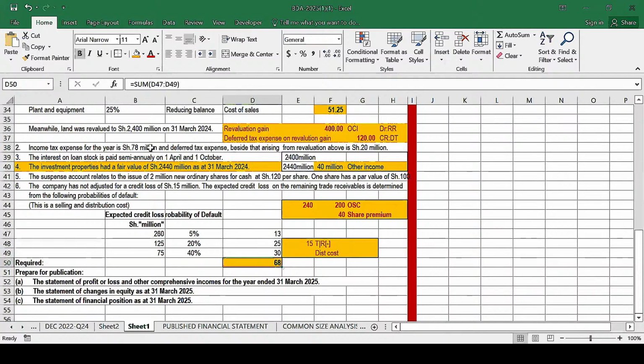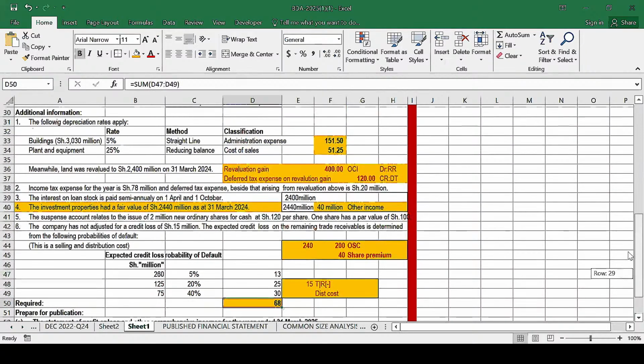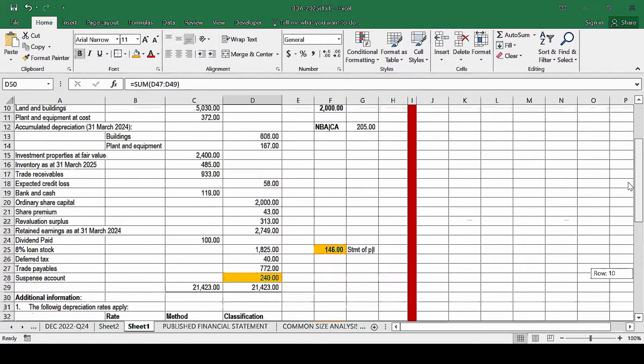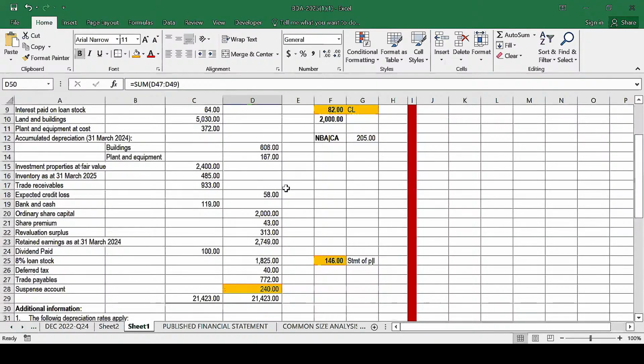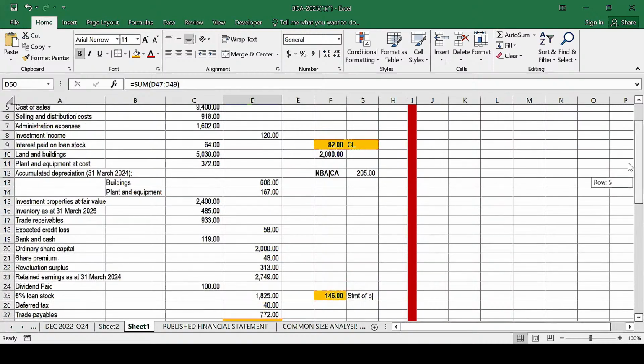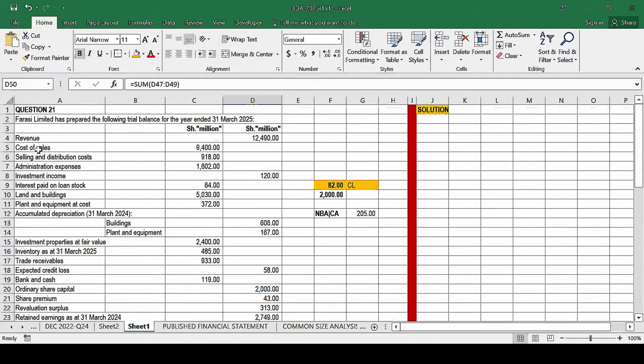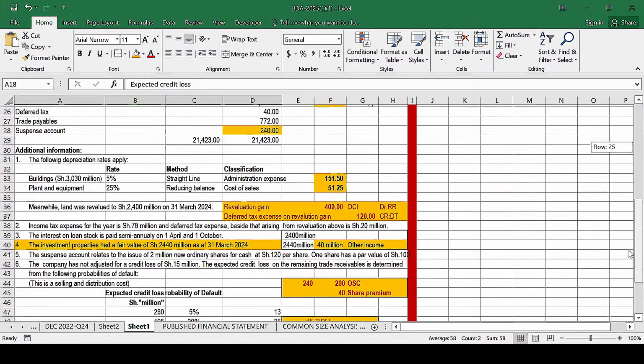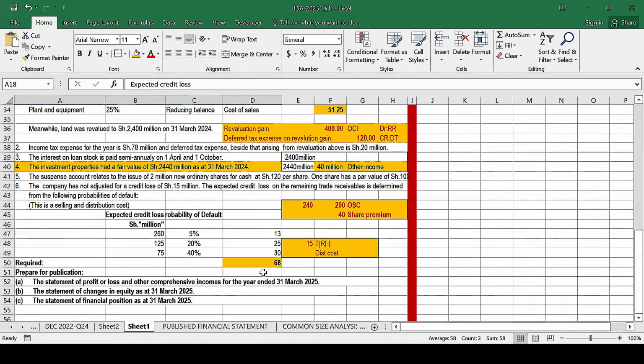Now, what we need to do is compare this with the expected credit loss given in the trial balance. Remember, I said that this is just equivalent to allowance for doubtful debt. We used to compare the allowance for doubtful debt at the start and at the end. So we already have the allowance for doubtful debt here. We have it here. Basically, we're going to compare the two values. This is at the start, 58, and this one is at the end. We determine whether we have an increase or a decrease. And as you can see, in our case, we have what?